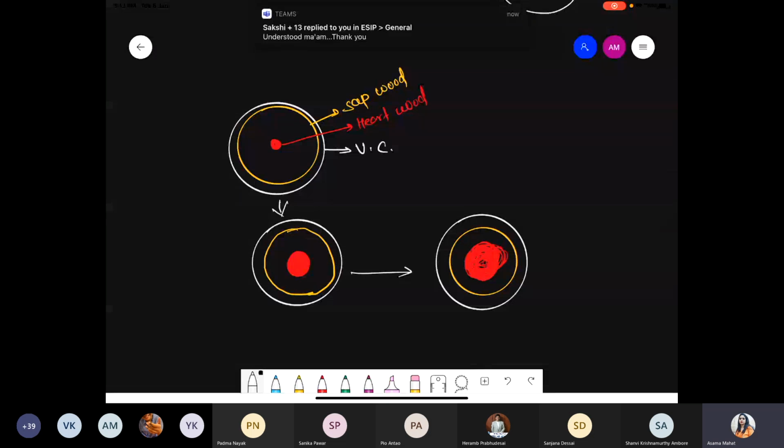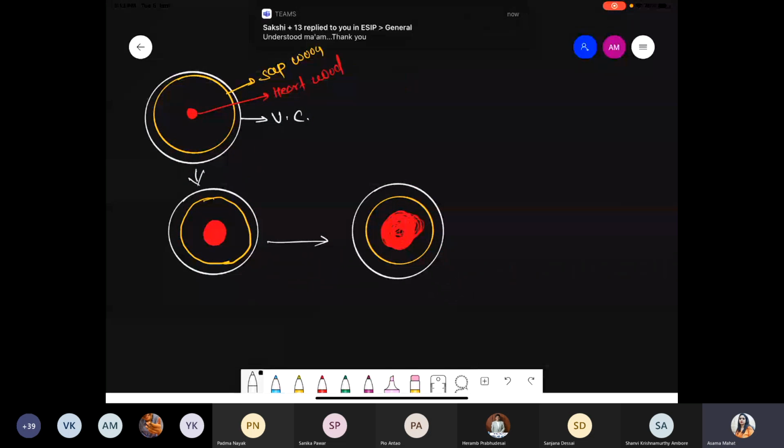So we are taking another concept. Suppose sapwood forms hardwood, and the internal area slowly gets covered with hardwood. Now that hardwood exerts pressure toward the outer side, because new cells are being added and the internal area is completely packed. There is no space. So from the inner side, hardwood exerts pressure toward the outer side, and due to that pressure, cortex cells and epidermis cells start to break down.